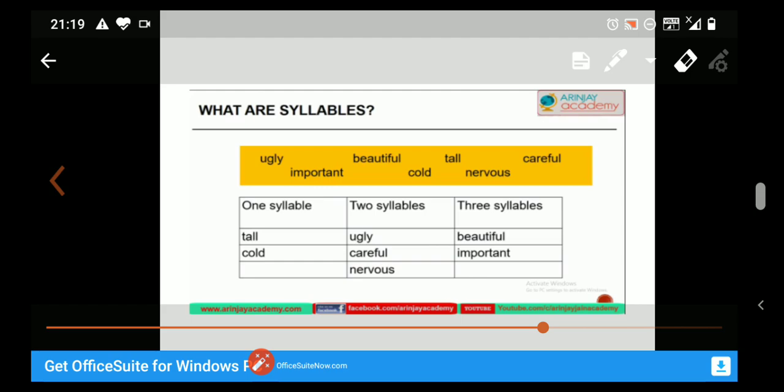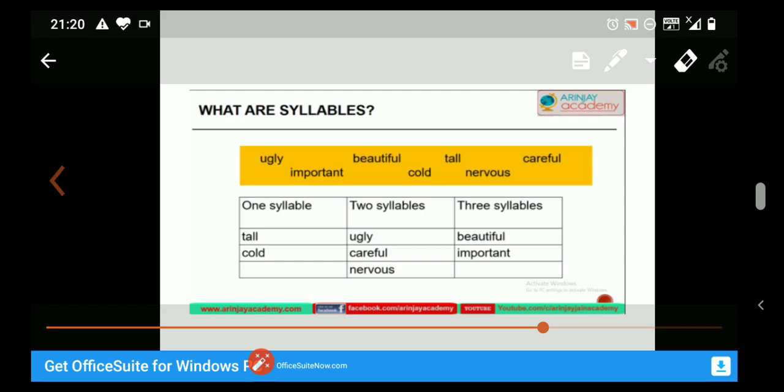Now look at these adjectives, students. When we say ugly, we break it up, ug-ly. So ugly has two vowel sounds, u and y. So it is a two syllable word. Okay? Now listen and decide the number of syllables in the following adjectives: beautiful, tall, careful, important, cold, nervous.